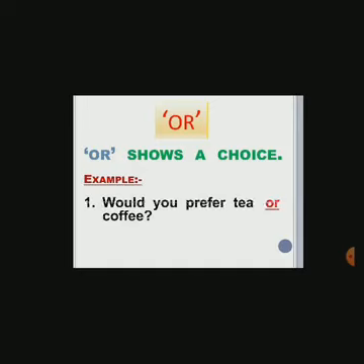Next is or. Or shows a choice. That means either you have to choose this or that. Would you prefer tea or coffee? That means there are two choices: either you can prefer tea or coffee. Take a cab or a taxi. Now again you have a choice.